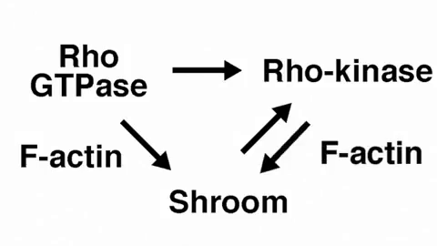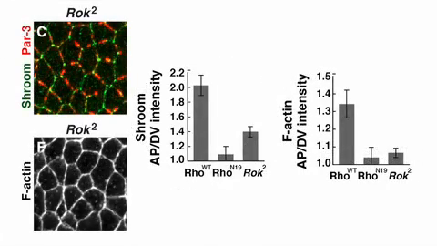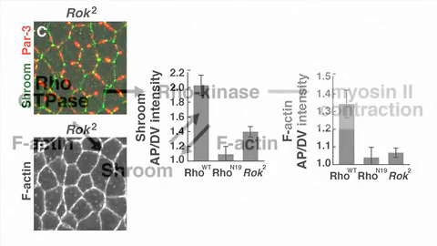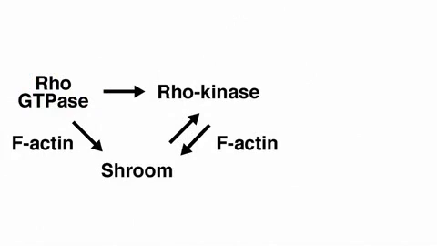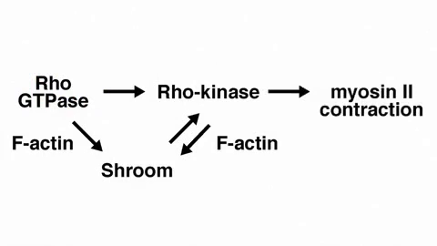The planar polarization of both actin and Shroom was reduced in Rho kinase mutants, suggesting that these proteins reinforce each other's presence at the appropriate cell junctions. And this provides a way of phosphorylating more myosin at these vertical edges, allowing the building of strong multicellular cables that result in multicellular rosettes and efficient intercalation.